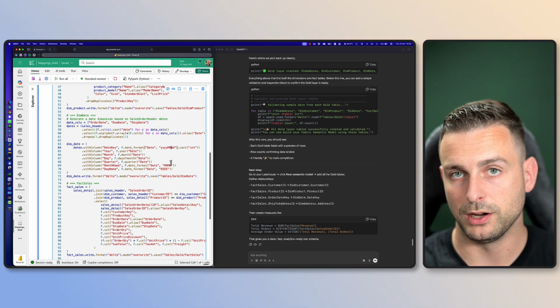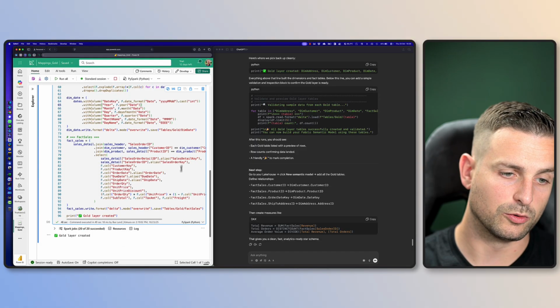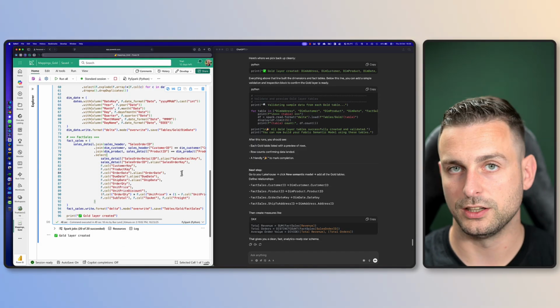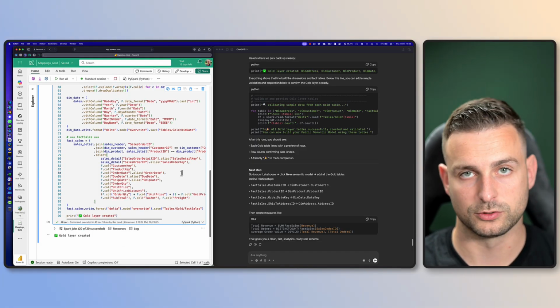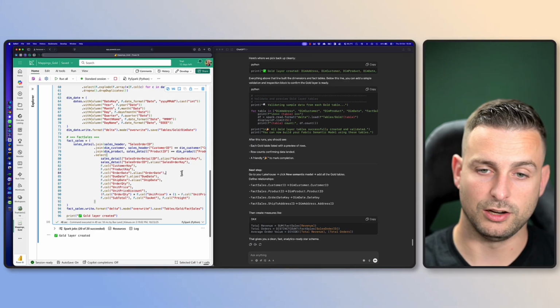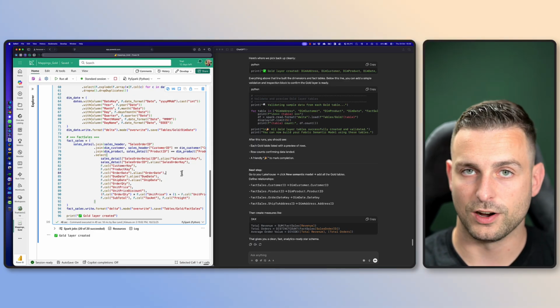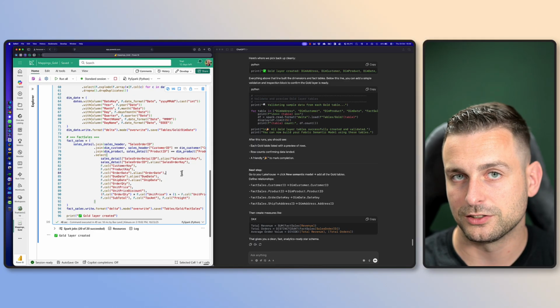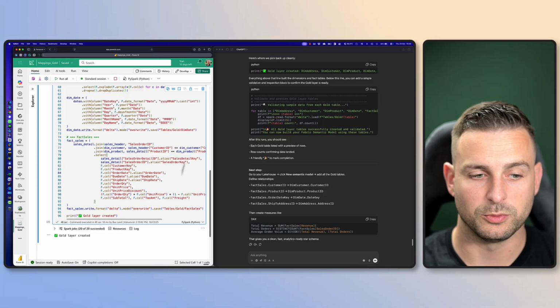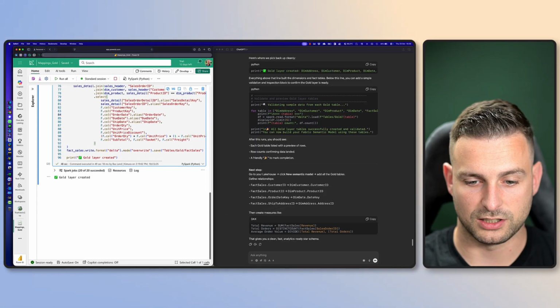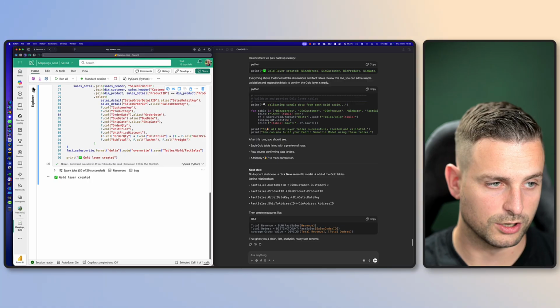Big kudos for ChatGPT here. Of course, in production, never write code like this. Always make it metadata driven. Do not repeat yourself. But then again, if you don't know anything, you just vibe through a solution, you want to test something, then ChatGPT really can help you do so.